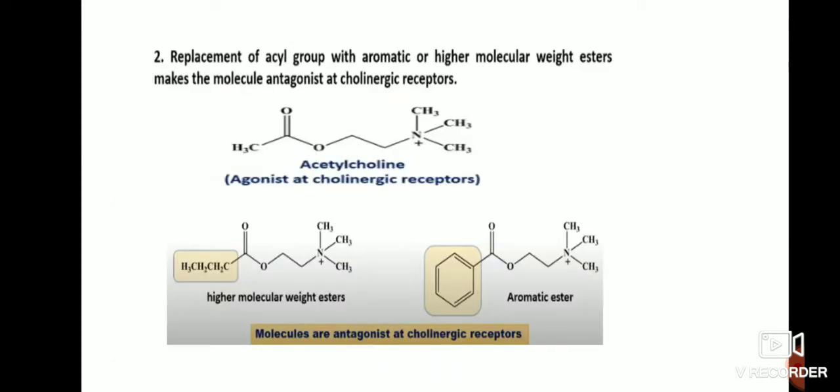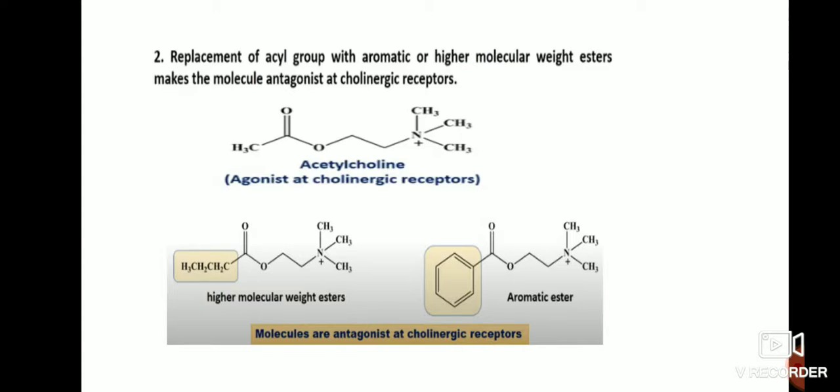Replacement of the acyl group with aromatic or higher molecular weight esters makes the molecule an antagonist at the cholinergic receptors. For example, above is acetylcholine, and below, in place of CH3, other groups are substituted: larger alkyl groups, aliphatic or aromatic groups. If higher molecular weight groups are present, the compounds produce antagonist activity.